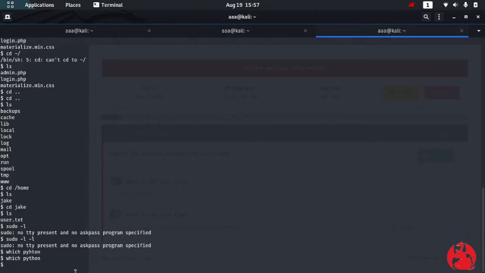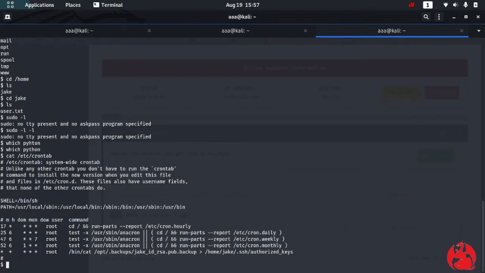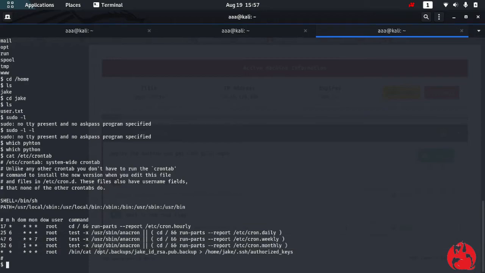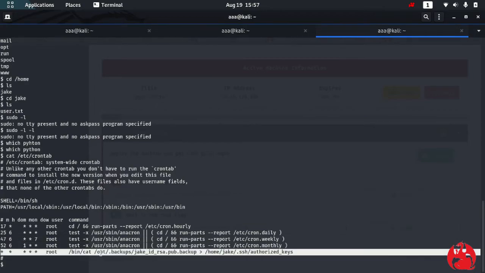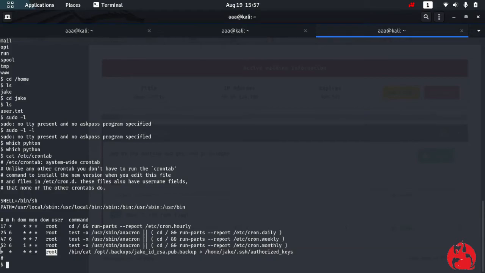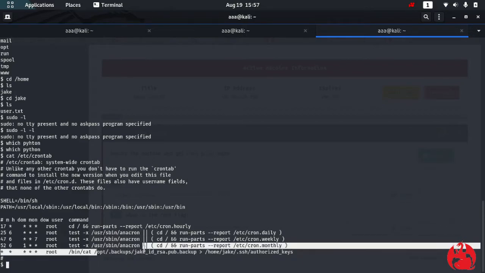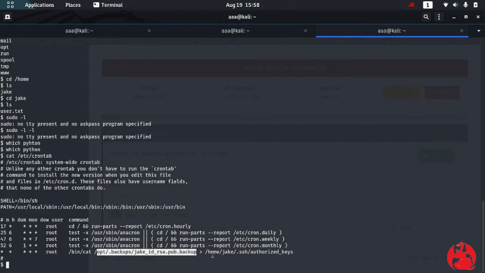Now I'll check for cron jobs. So cat /etc/crontab, and these are the cron jobs running. Out of which I can see one cron job over here which is running as root, and it is running every minute, every hour, every day, so every time. And the command is cat, which means to put the output of this backup file into this file.